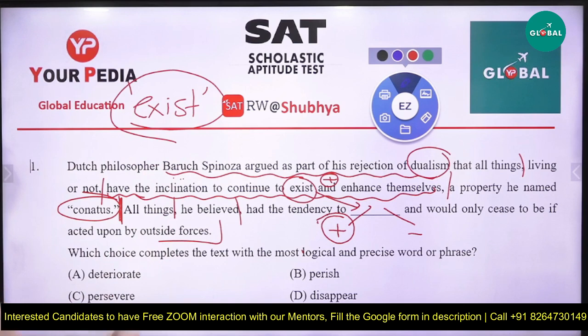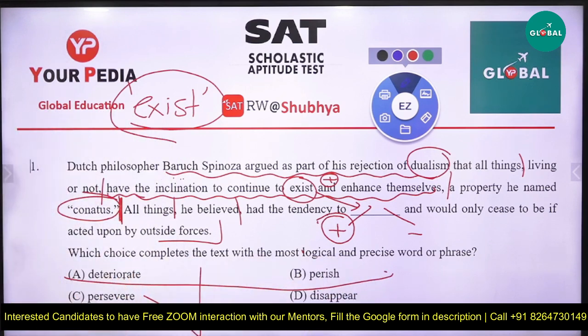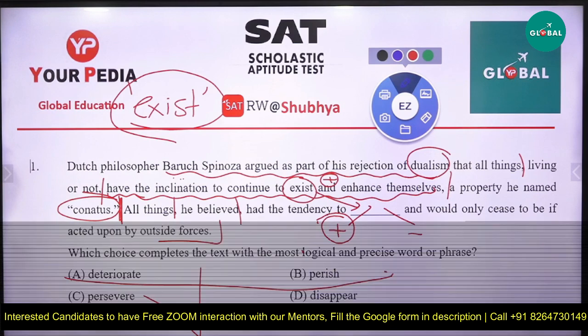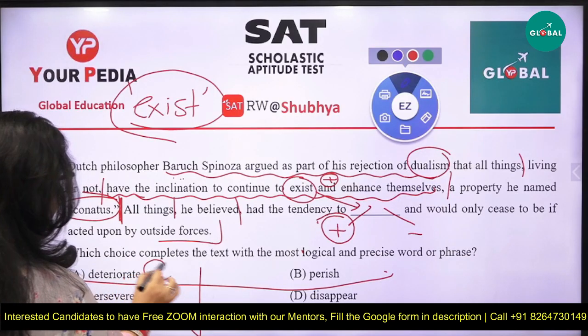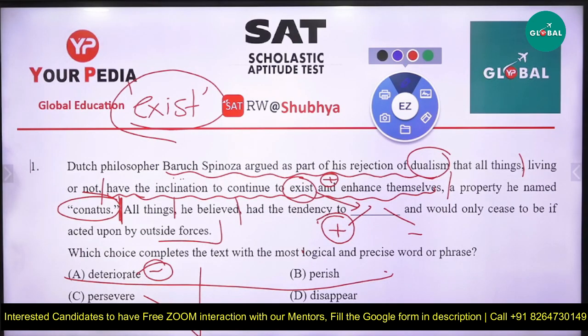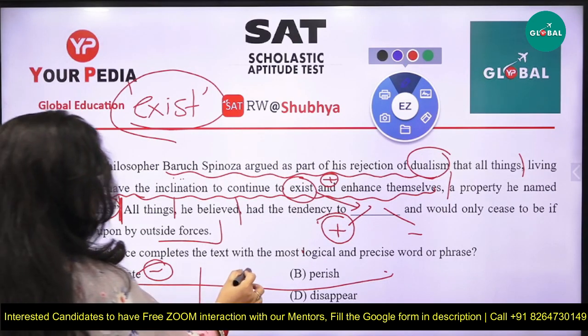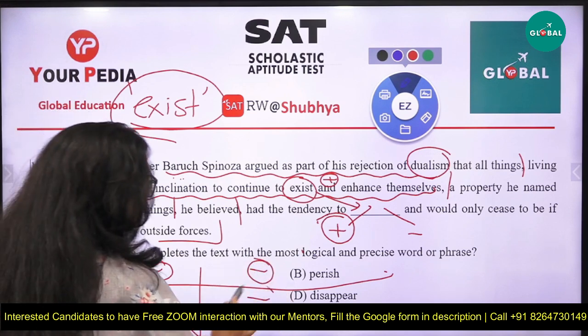We have been provided four words. Deteriorate is to end something, vanishing, to become worse, a negative word. Perish, passing away, destroying, again a negative word. Disappearing, again a negative word.